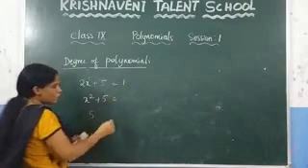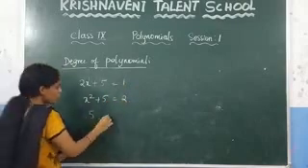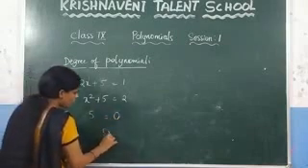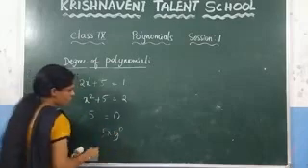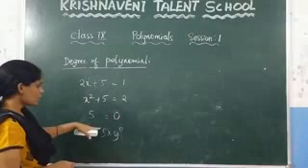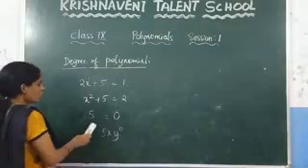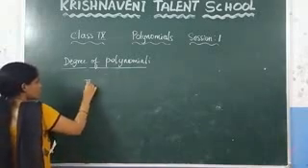Here what is the degree here? 2. What is the degree here? We already told the degree of the constant is always 0, because this one you can write as 5 into x power 0. You can write anything, 5 into y power 0, which always gives the result. So we can observe that here what is the degree here? 0.